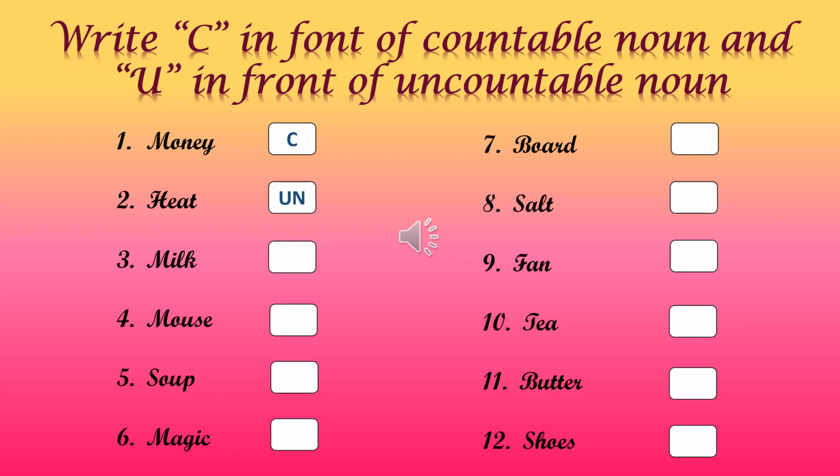Now this is the exercise I have given you to solve. Write C in front of countable noun and U in front of uncountable noun, like I have given answer in first and second. Money, that you can count: 1 rupee, 2 rupee, 3 rupees, 4 rupees. Heat, can you count heat? No, it's not possible. Now other examples you will be solving in your notebook same way.